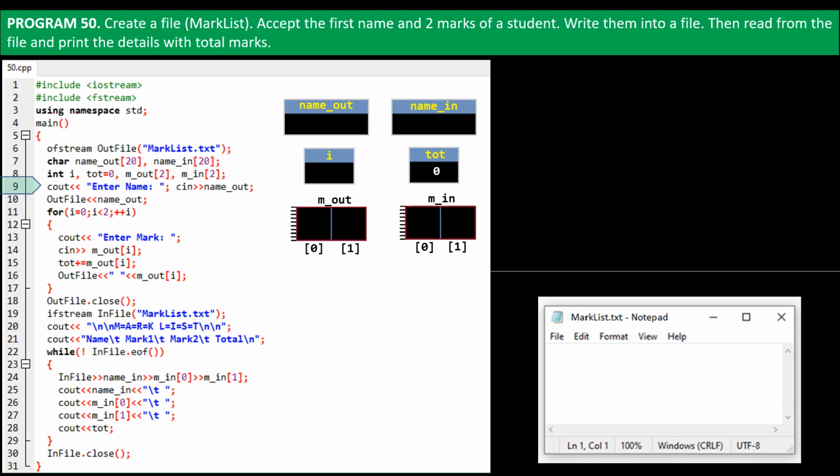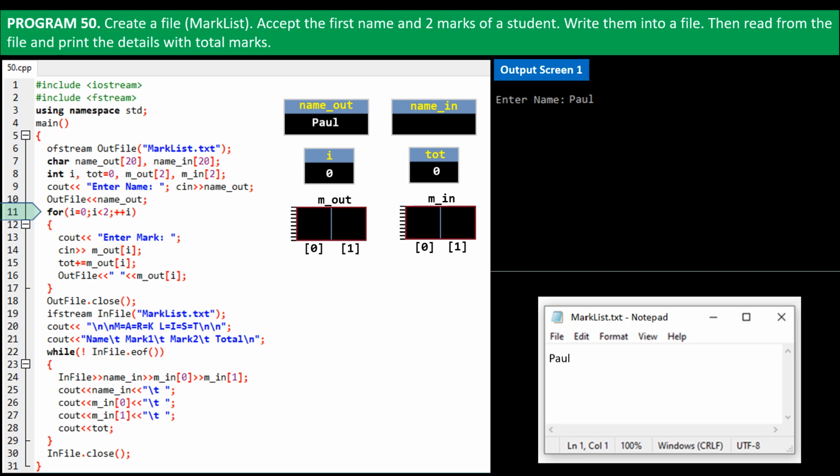On line 9, the user is prompted to enter a name. I type Paul. It's stored in the field nameOut. On line 10, the output file stream object, outFile, is used to write the content within nameOut field into the file we opened. So Paul is written into the file, marklist.txt. The program then executes for loop to get 2 marks.